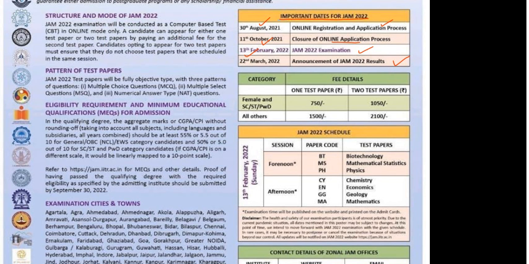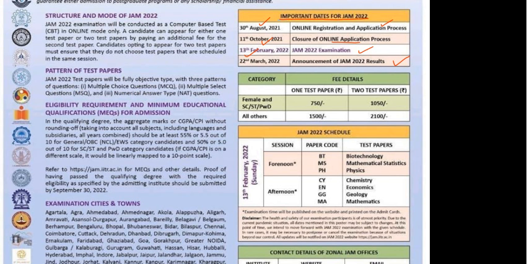Then, pattern of the test papers: JAM 2022 test papers will be fully objective, with three patterns of questions. The first pattern would be MCQs, multiple choice questions. That means you will have four options for a given question, and you have to choose the correct one. Then you will have the multiple select question, MSQ, where a question may have more than one correct answer. And third is the numerical answer type, that is NAT questions.